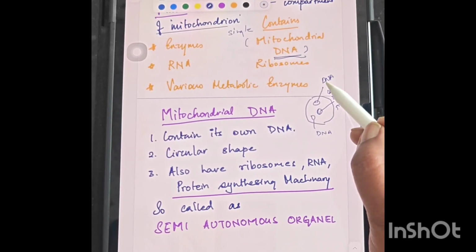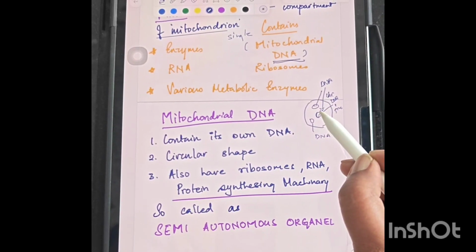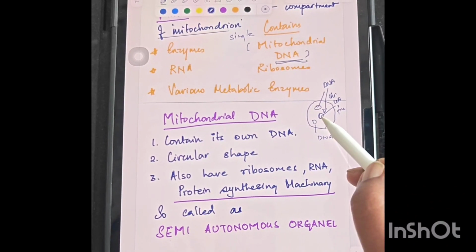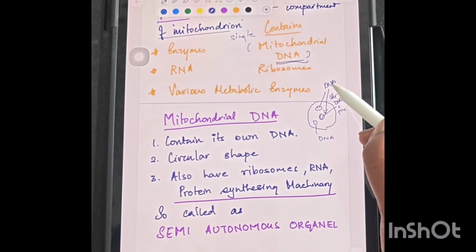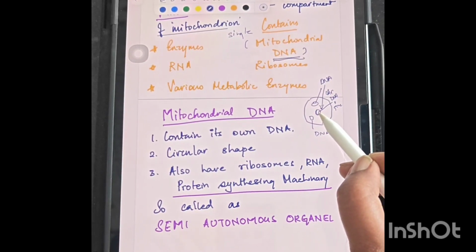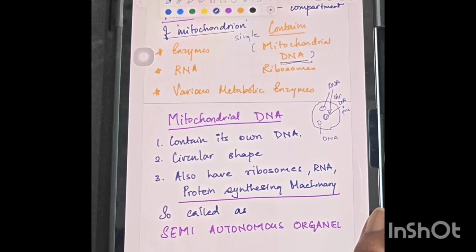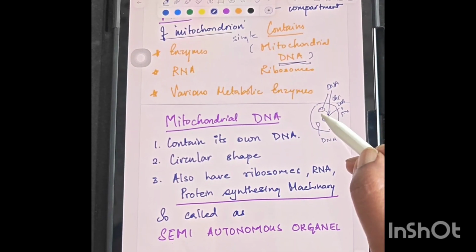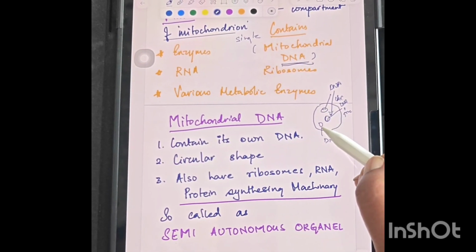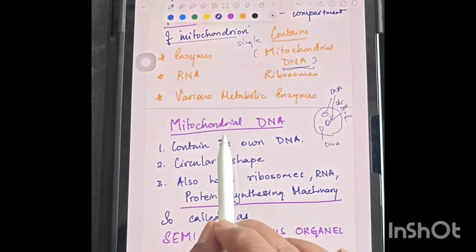Though they have their own DNA, they depend on the DNA present in the nucleus also. But this DNA helps in the self-replication of the organelle in both mitochondria and chloroplast. So it plays a very important role.